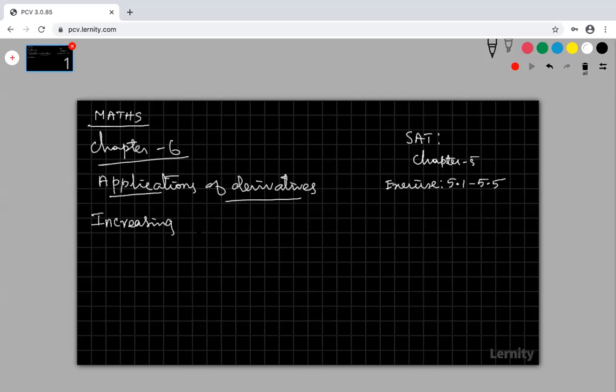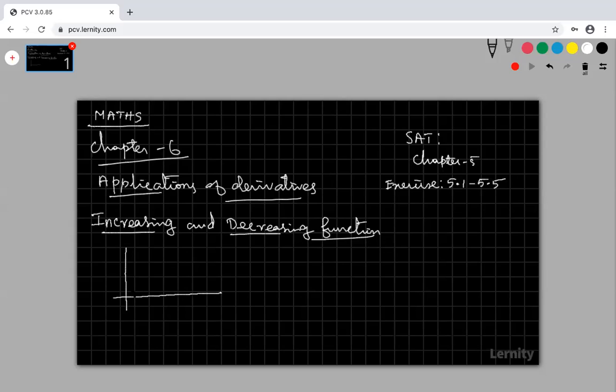Increasing and decreasing functions. What is an increasing function? Now look at that, a function like this.